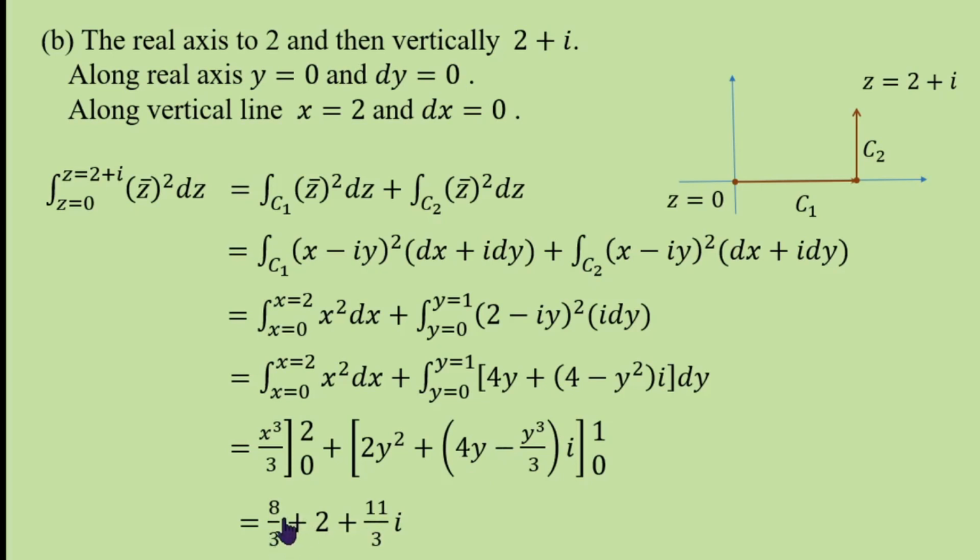So, 8 plus 6 by 3, that is 14 by 3. So, 14 plus 11i by 3. So, this is the required answer along this curve C. C means C1 plus C2 along these two curves together. Therefore, answer is 14 plus 11i by 3.